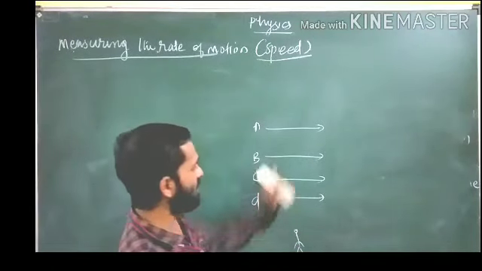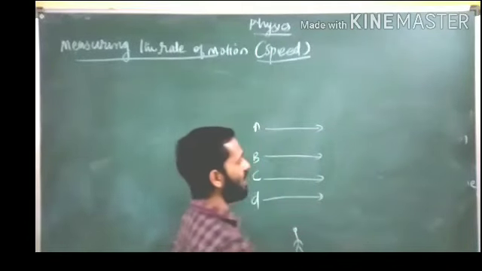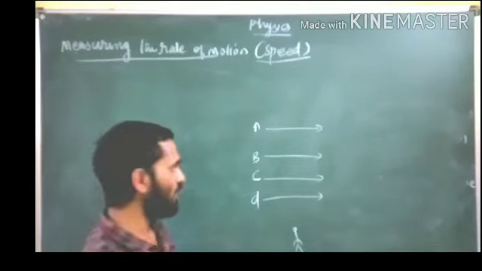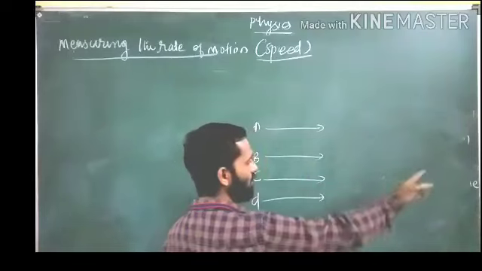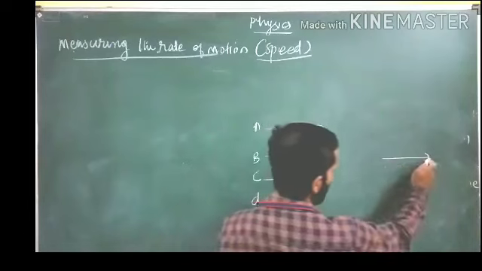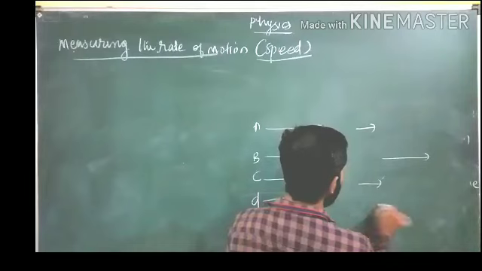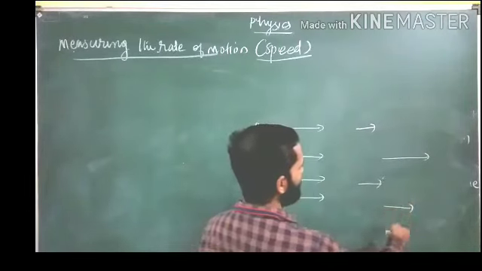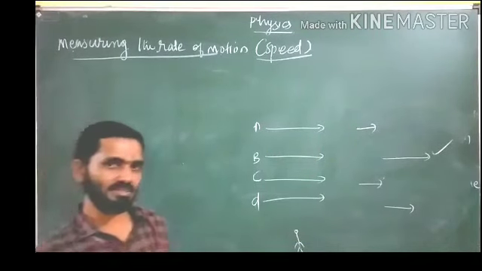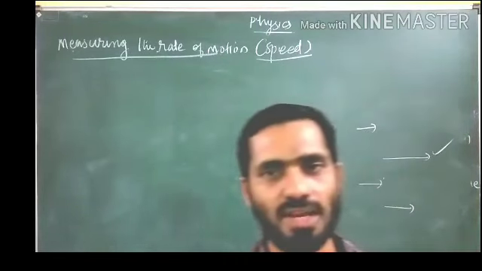Because these all are moving in one direction, we are able to say which is moving fast. One has reached here and another one is here. So by observing this, you can say this is moving fast. You can do this if all objects or all vehicles are moving in one direction.